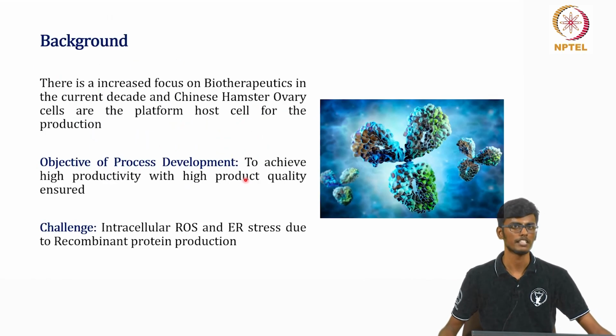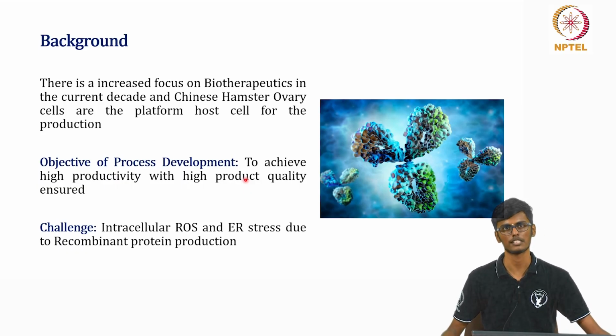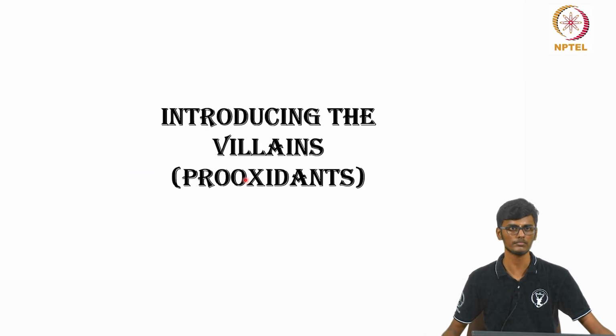So basically, there's an increased focus on biotherapeutics in the current decade, and Chinese hamster ovary cells are the platform host cells for this production. The objective of this process development would be to achieve high productivity and high product quality. But the challenge would be the intracellular ROS generation and the ER stress due to the recombinant protein production. ER stress is nothing but the stress caused in the endoplasmic reticulum when the ER is forced to operate at its maximum capacity or over its maximum capacity.